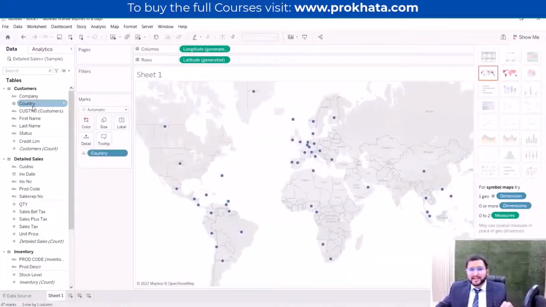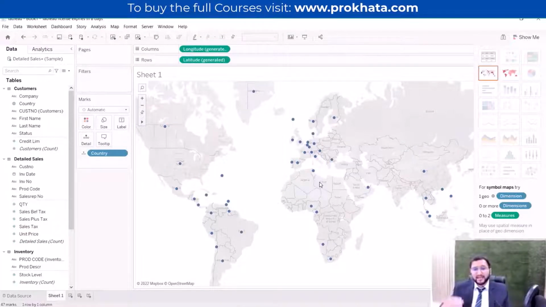As soon as I double click on the country, Tableau understands that it is a geolocation. According to the geolocation, it selects the graph format. So it has correctly selected the graph format as a country map. It has shown all the countries on a map. From this, we know in which countries this company is operating, where the sales are being conducted. In a second, we can say that this company is not working in India, because there is no sale in India.